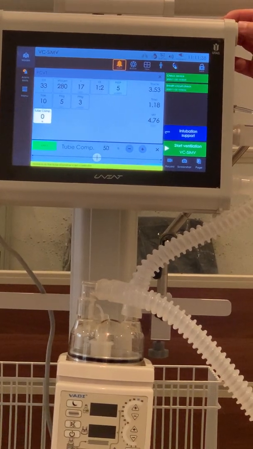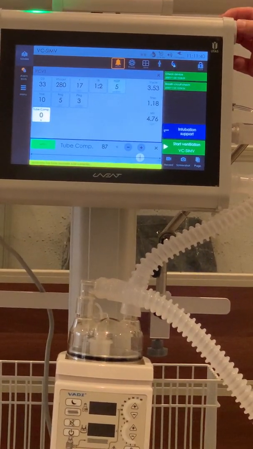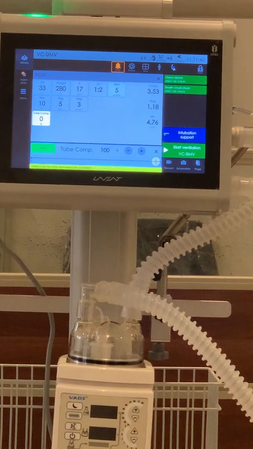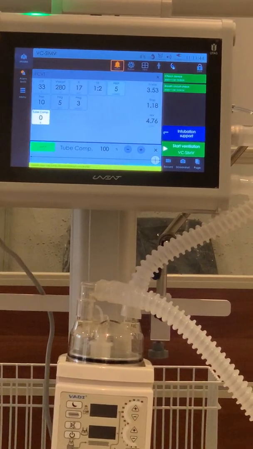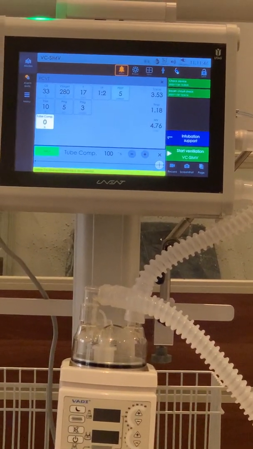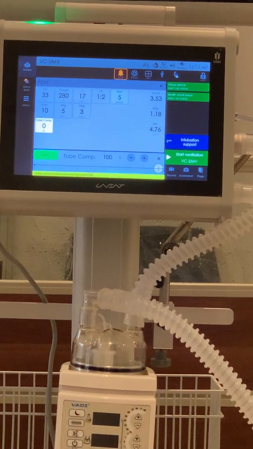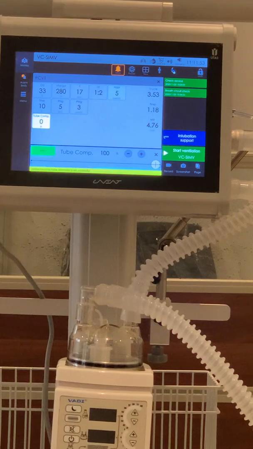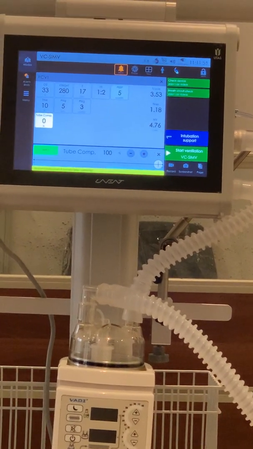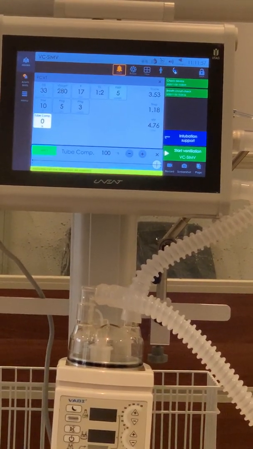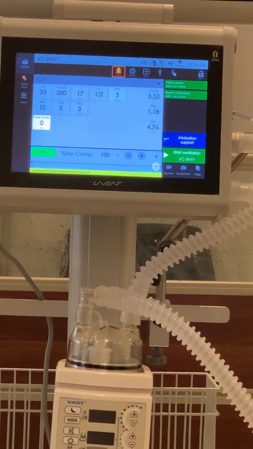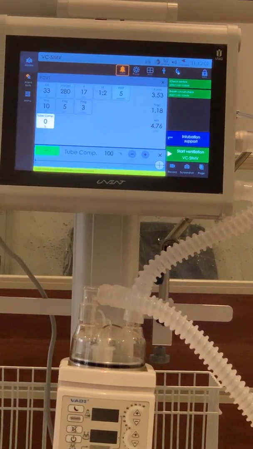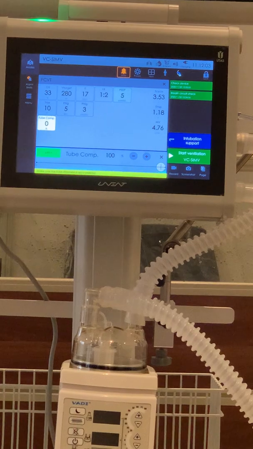So if the patient starts to breathe spontaneously, he needs to perform some work of breathing, right? And work of breathing consists of overcoming the compliance of the chest, resistance of breathing pathways, and resistance of the tube. So anatomical parts we cannot compensate because they are individual to each patient.